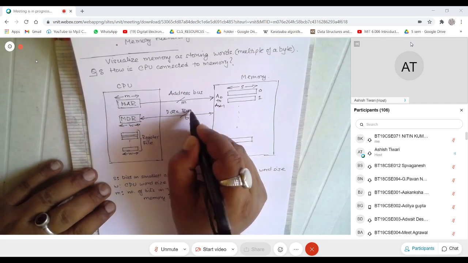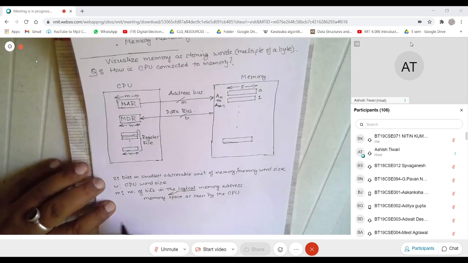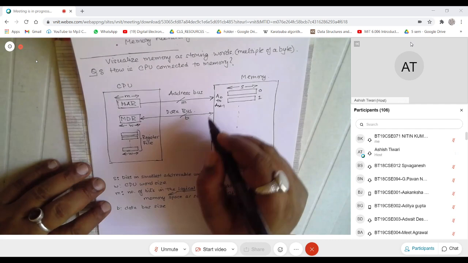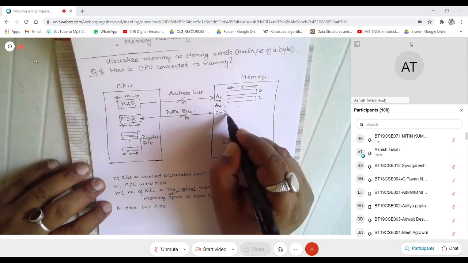B is the data bus size. Again, this corresponds to external pins from D0 to DB-1.